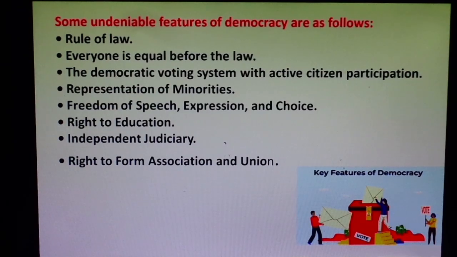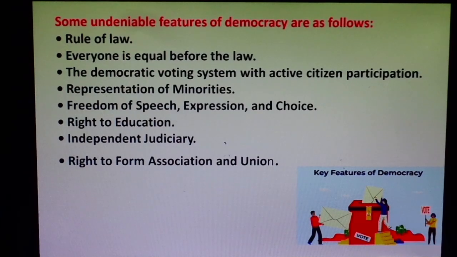The third fundamental right is the right against exploitation. Students, generally even the 10th class students make mistakes in their answer sheets. Whenever I check the answer sheets of the students of my school, there are some silly mistakes. Don't write right to exploitation. No one has the right to exploitation.